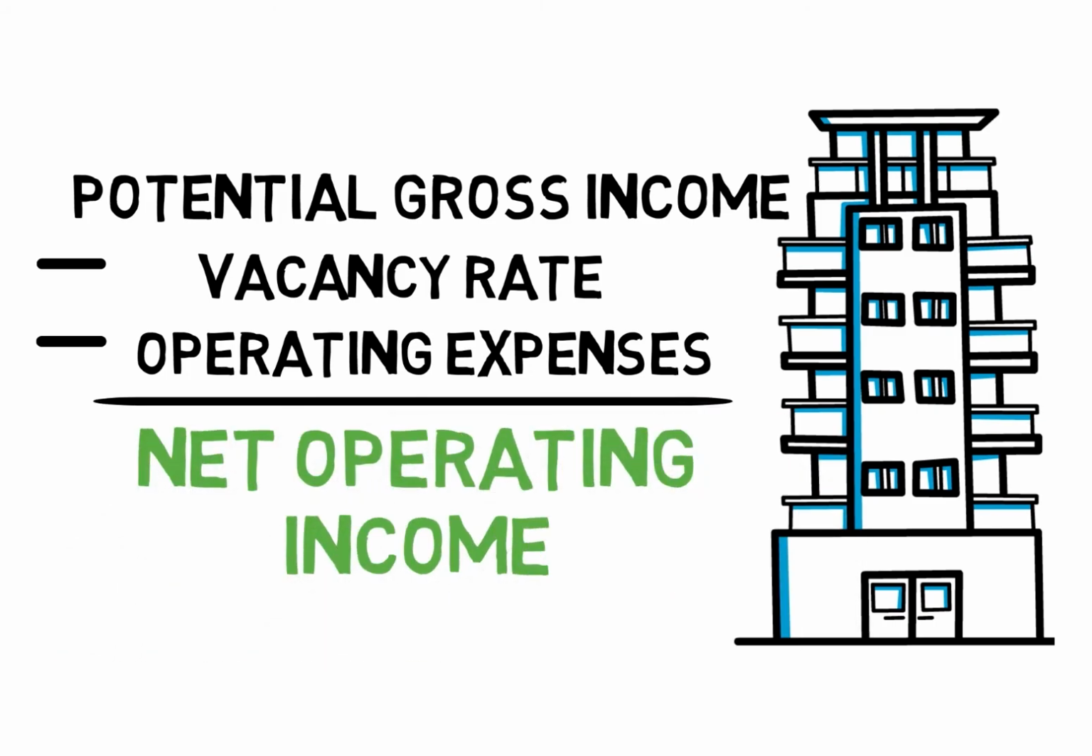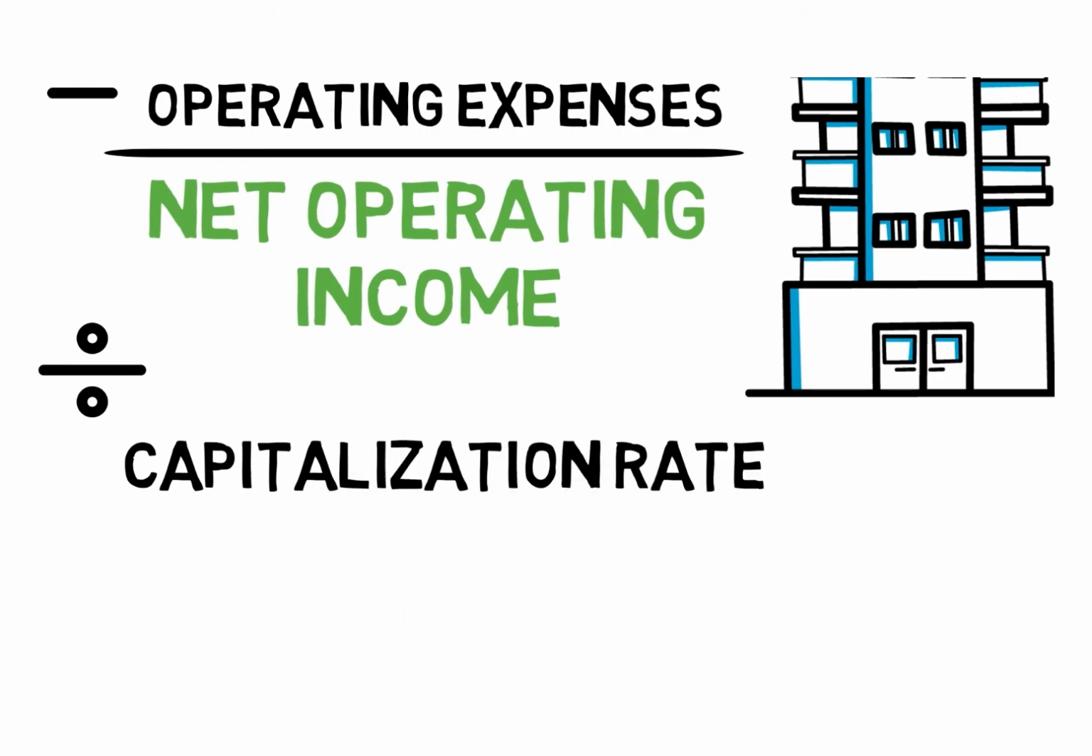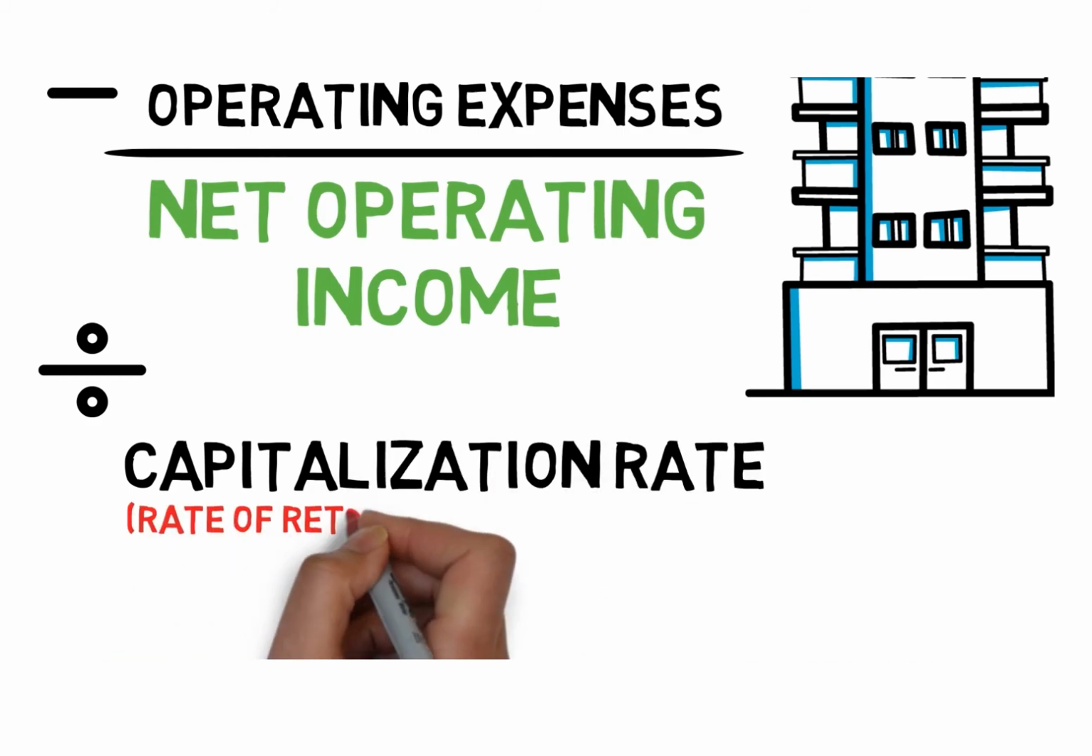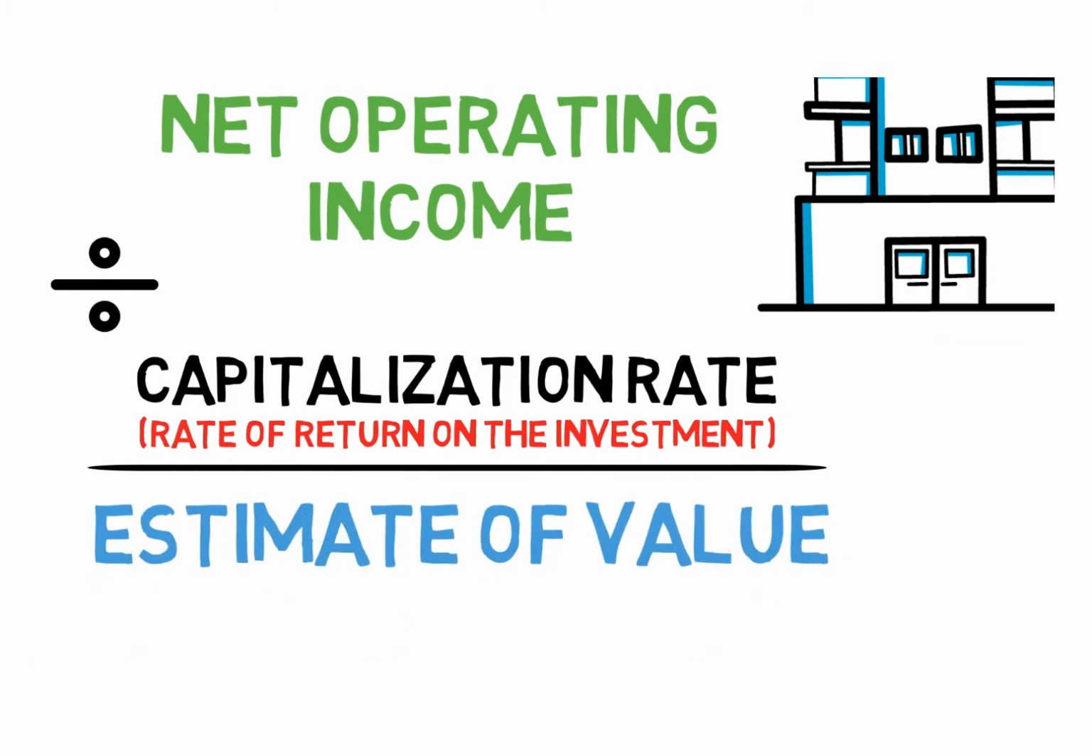Once we arrive at the net operating income, we then divide the net operating income by a capitalization rate, which is basically a rate of return on the investment, and that would give us an estimate of value for the income-producing property. So once again, net operating income divided by a capitalization rate would give us an estimate of value for the income-producing property.